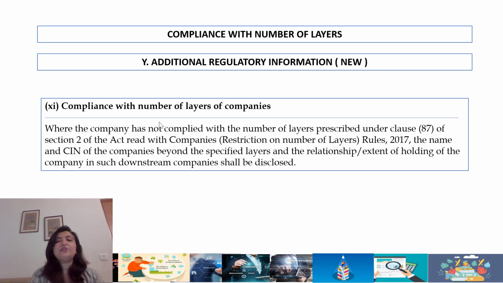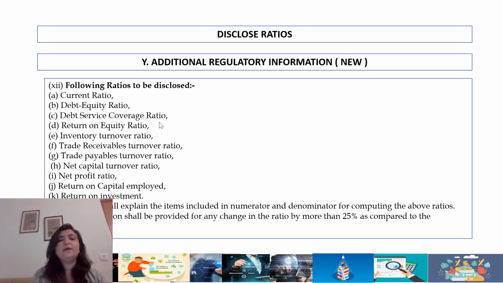Additional regulatory information, layers of companies. So there was a change under clause 87 of section 2, read with the restriction on the number of layers of companies. This was a substantial change from the erstwhile Companies Act, which required companies not to have more than a certain number of layers. So that compliance is very specifically asked. We need to disclose ratios.